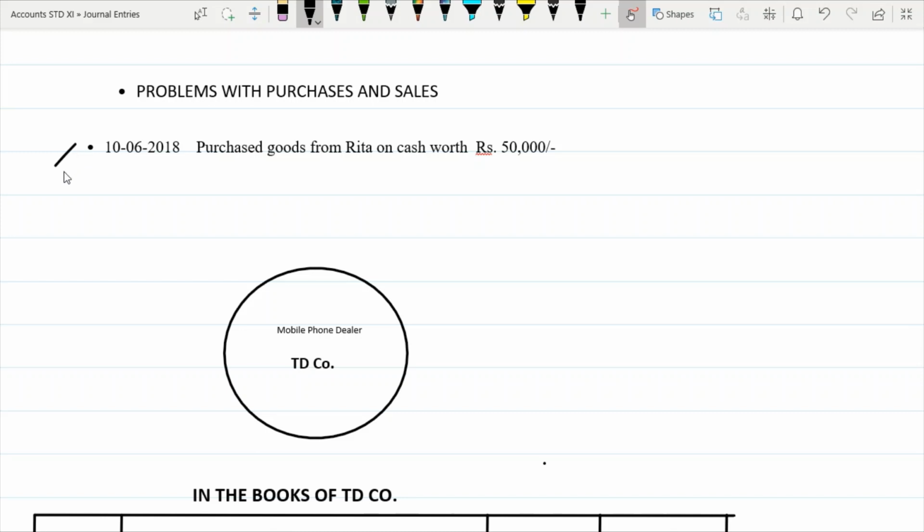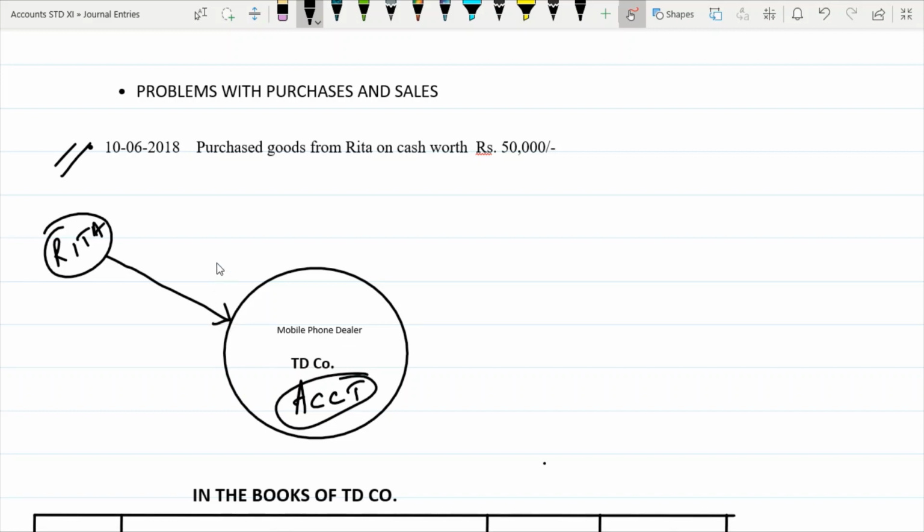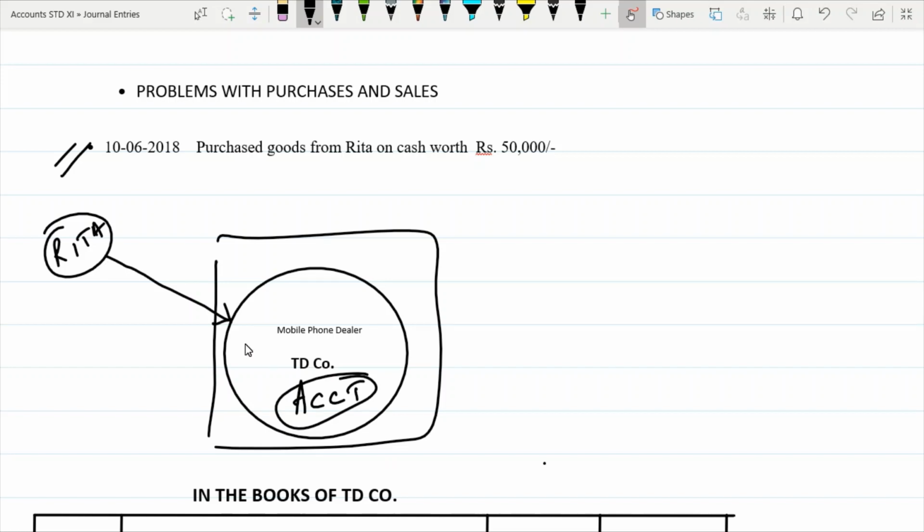And the first transaction is: purchased goods from Rita on cash worth rupees 50,000. Okay. So let us start. So we'll say this is another company, Rita, and what our company is doing, see again, you are the accountant of TD company. So you are here in this case. And what is happening here is from Rita, goods are coming to TD company. So now since you're the accountant of TD company, we have to see what is coming inside a company, what is going outside a company.